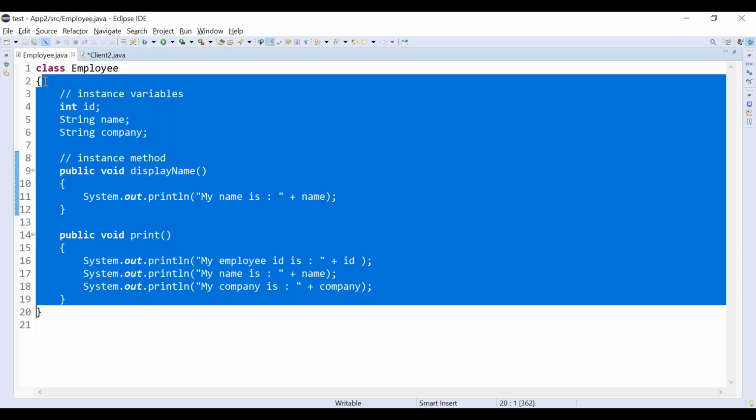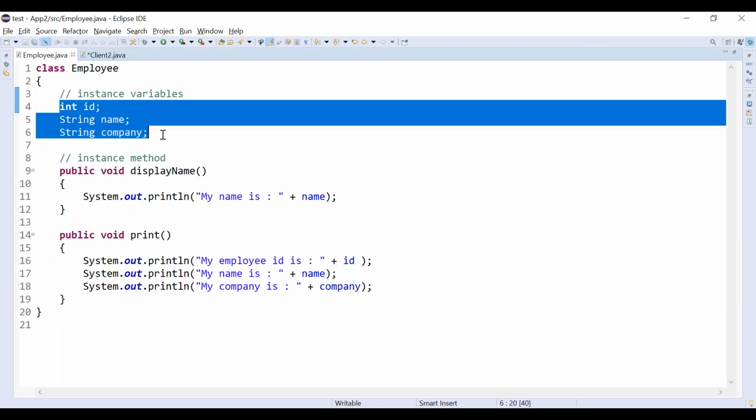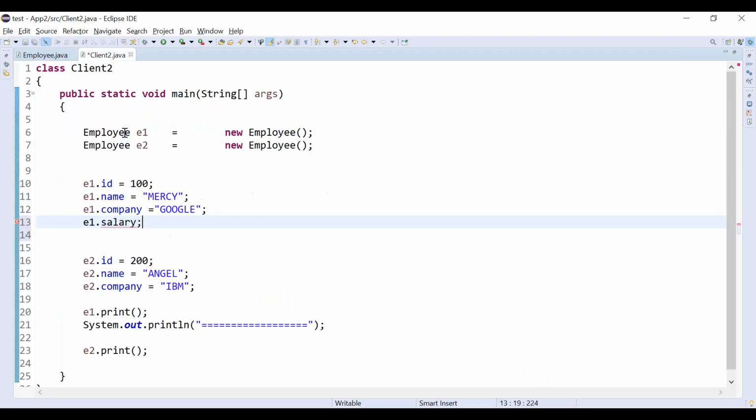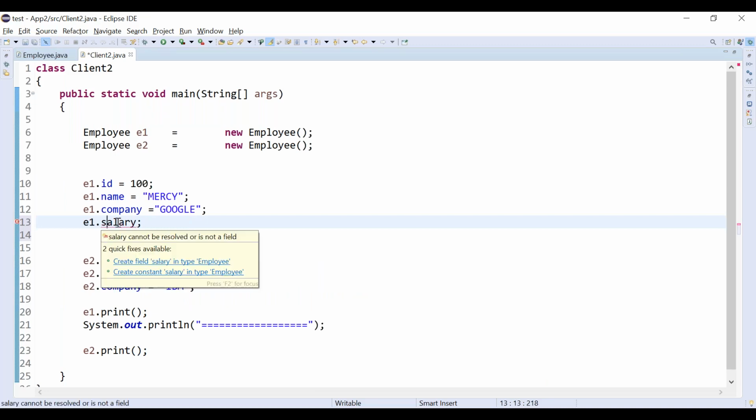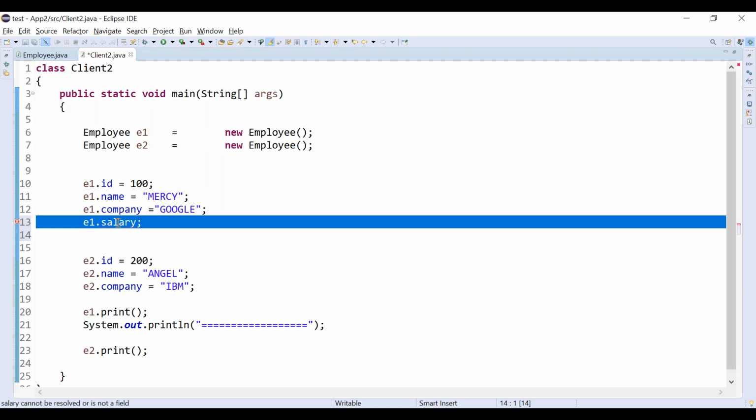That's why we call the class a blueprint, a logical entity. It can acquire only the properties which are inside the class. Salary is not there, so it clearly says compile time error: salary cannot be resolved or is not a field.